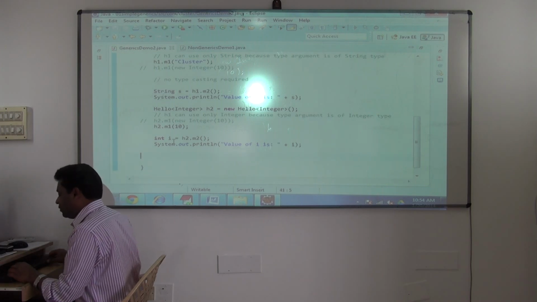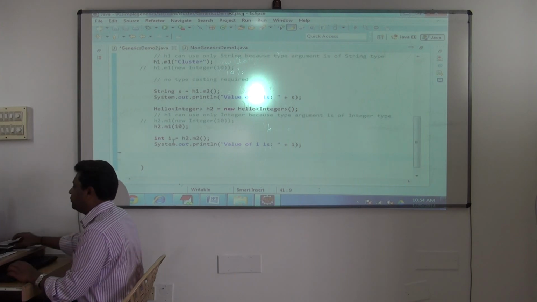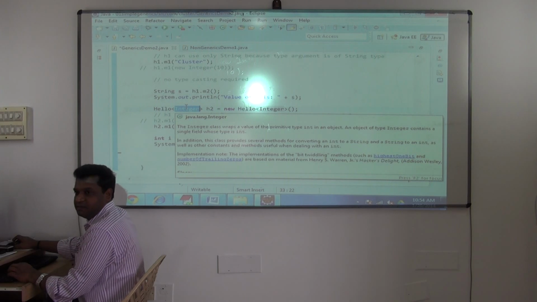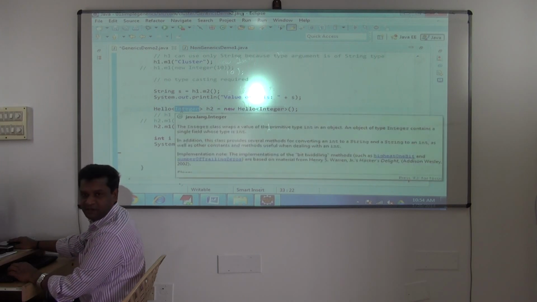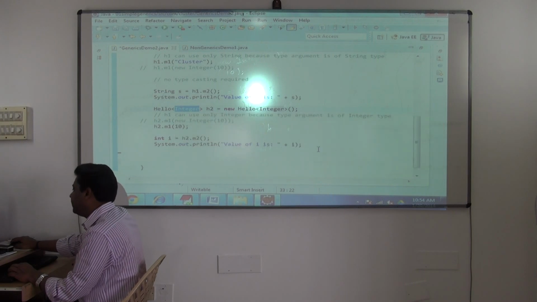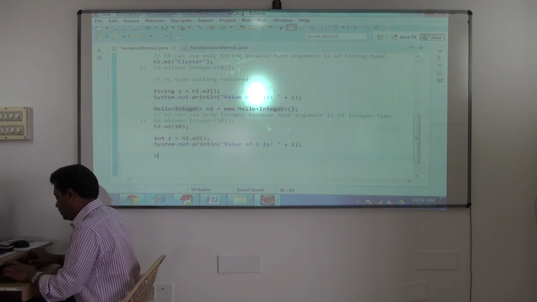Next, see here, one more way I can write the code. See here, till now when you are creating the Hello object, I was using the generic support of the class by sending what? Type argument. But if you are interested, use the type argument. Else, don't use it. See, you can create an object like this also. Hello.